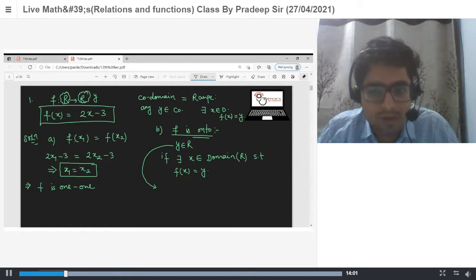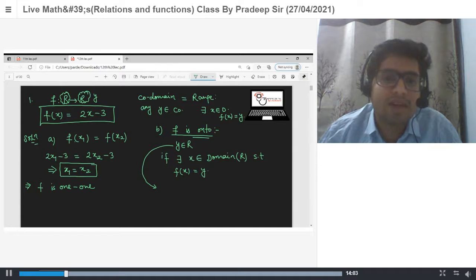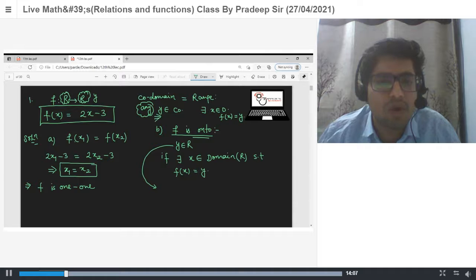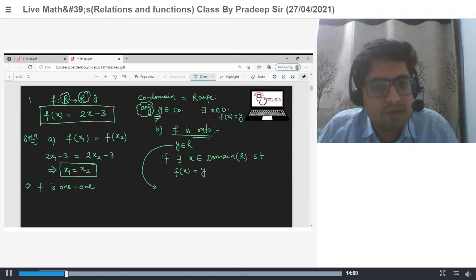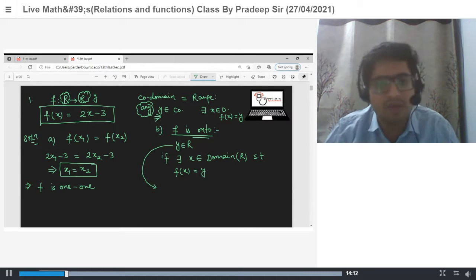And since y is any arbitrary element, this is true for every element of codomain.